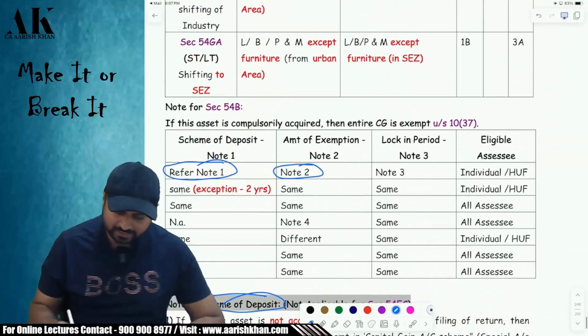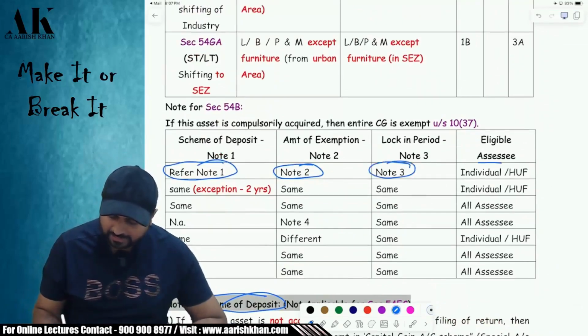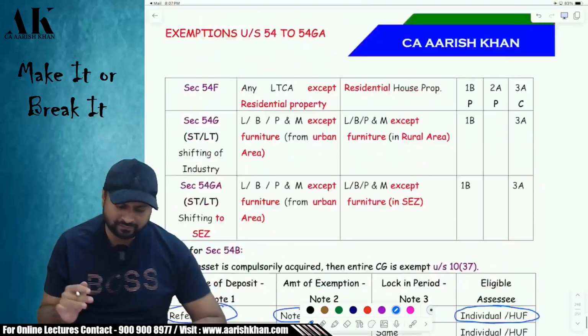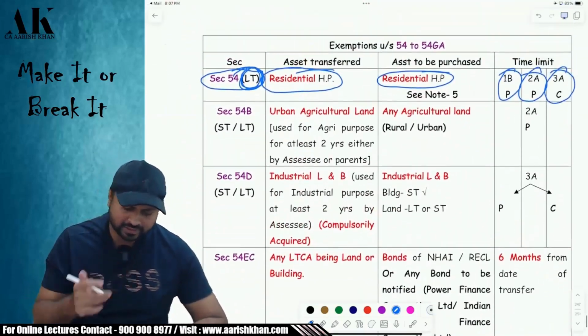Now coming to this table, the lock-in period I have told you. Last but not least, eligible assessee: individual and HUF. Individuals and HUFs are eligible for section 54. Now I will compare the rest of the sections.